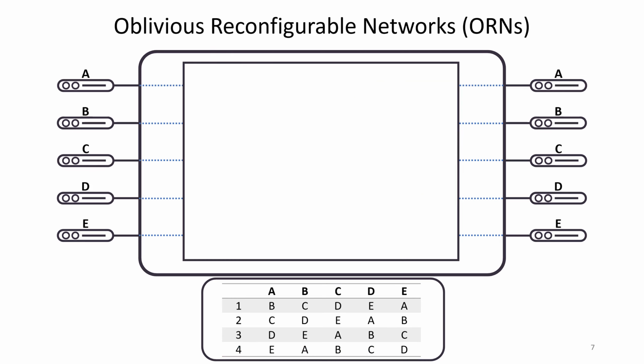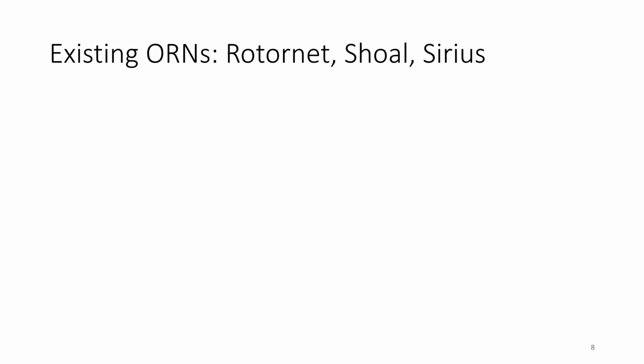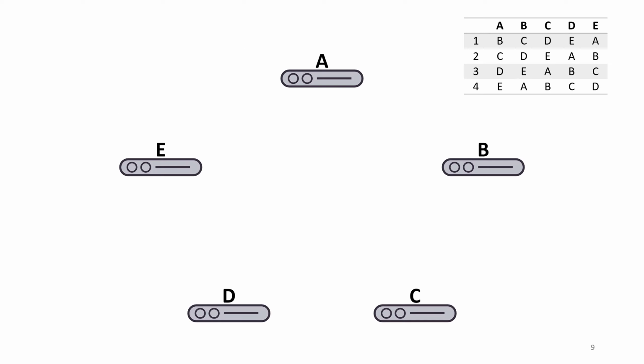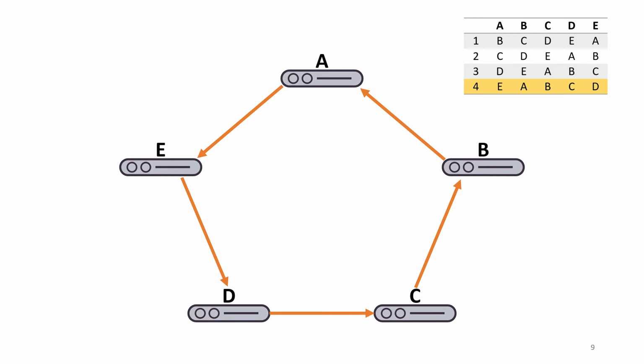So there are several Oblivious reconfigurable networks that exist, and I want to highlight three, Rotornet, Shale, and Sirius, which all have a very similar design using a single round-robin schedule. And the way this schedule works is like, here are the same 5 nodes that were attached to the switch before, but now I'm going to show the schedule a little bit more logically. We can see that they're connected to each other in a round robin.